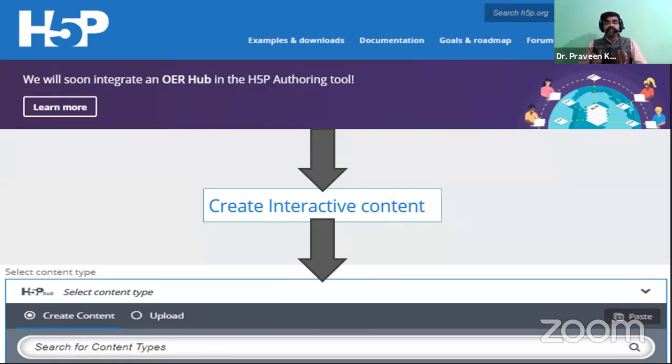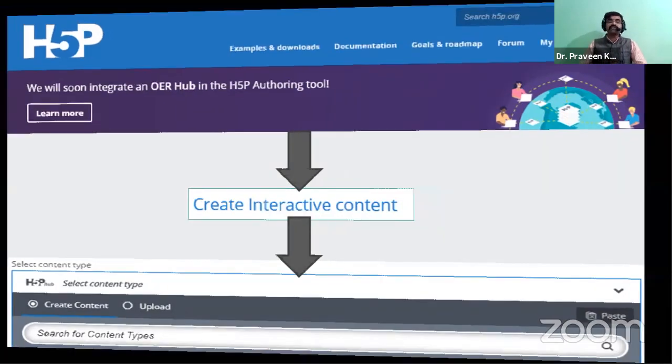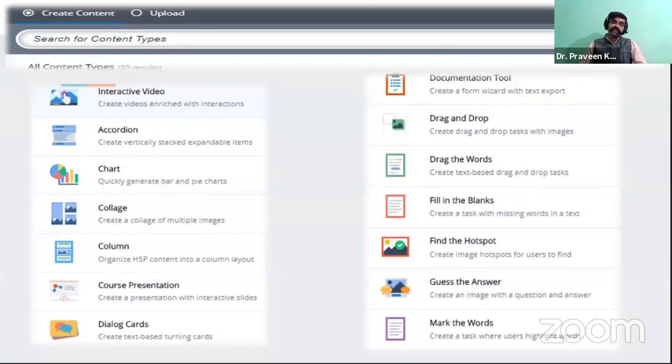At the same time, H5P is very much usable for teachers. How will this H5P be useful? Observe here in the slide, you can easily identify that there is a create content option. In that, the teacher will create the content. If the teacher wants to create content, the content structure and nature will change from one topic to another. So for different types of content, you can make use of different types of interaction in H5P.